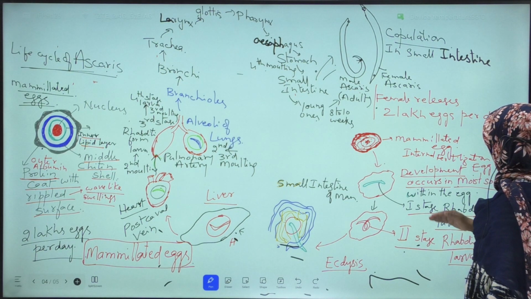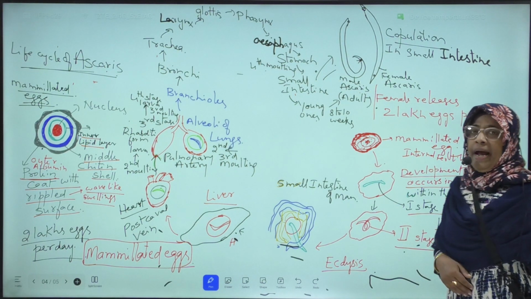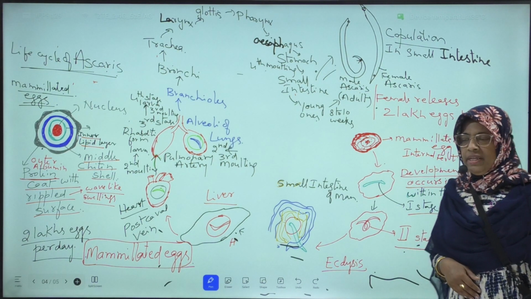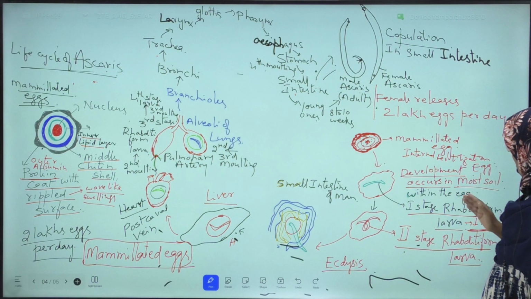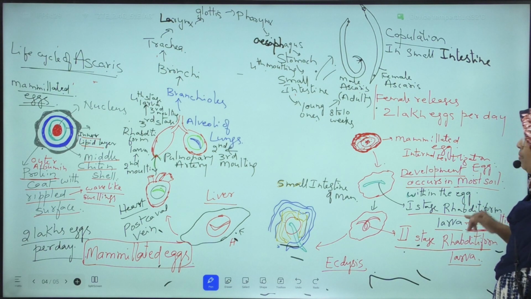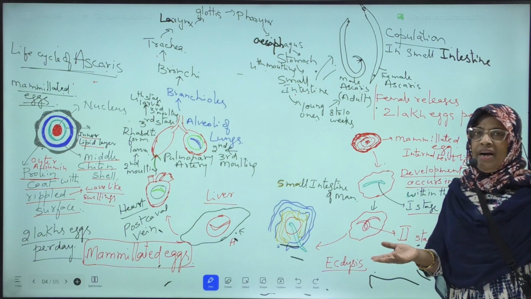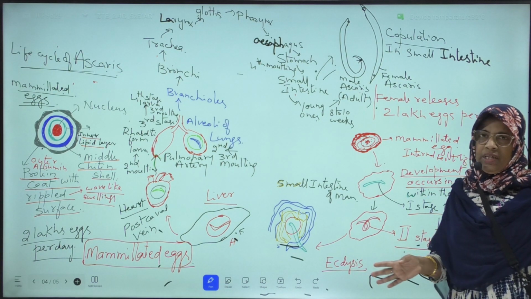Due to development, what happens? The first stage rhabditiform larva is formed. This first stage rhabditiform larva undergoes first molting. Molting means shedding of cuticle or shedding of exoskeleton.